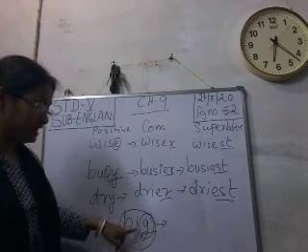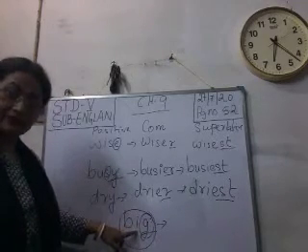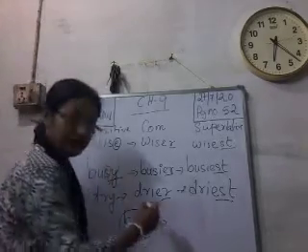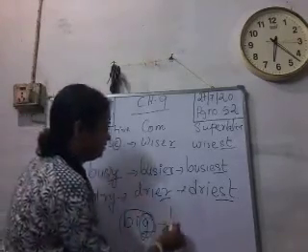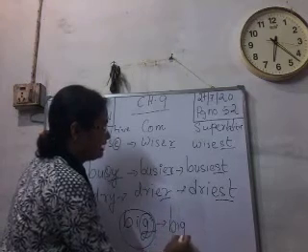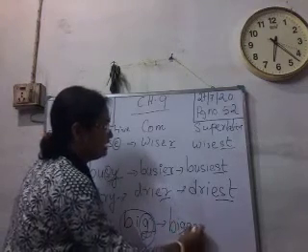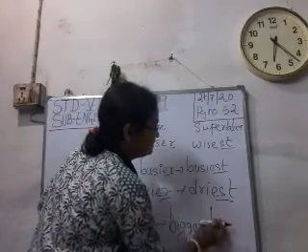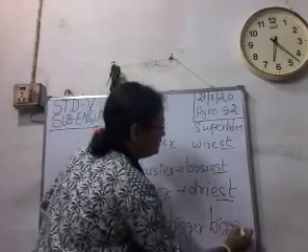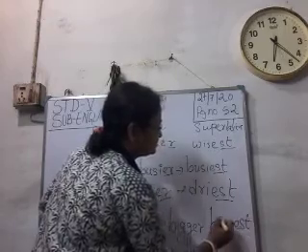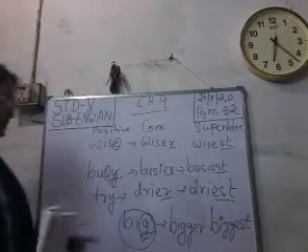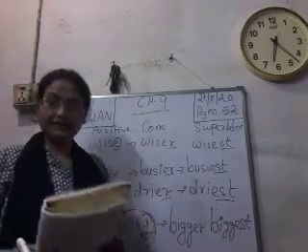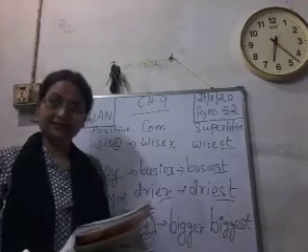So, in comparative, when we compare, B-I-G-G-E-R, bigger, and in superlative, B-I-G-G-E-S-T, biggest. Clear? Big, bigger, biggest. Done? Have you got it?